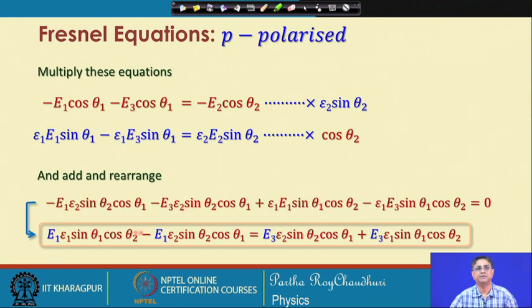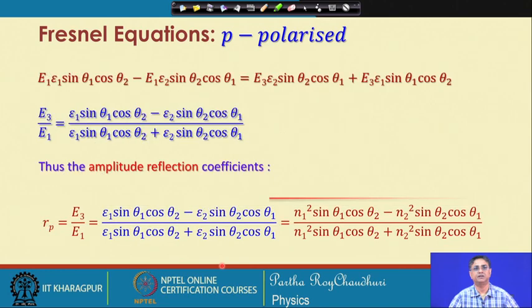Just by adding these two, you can see this, because they will cancel. So, if we arrange it in a way that all the electric field E 1 terms are on the left hand side and E 3 are on the right hand side, then you can write in this form. We can take E 1 out from this expression.